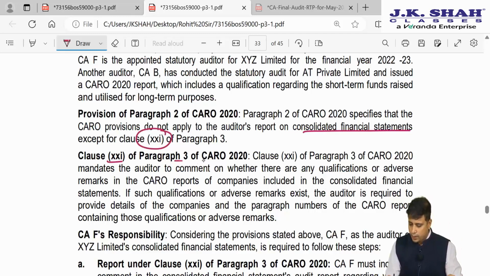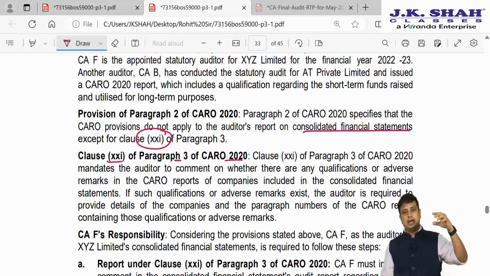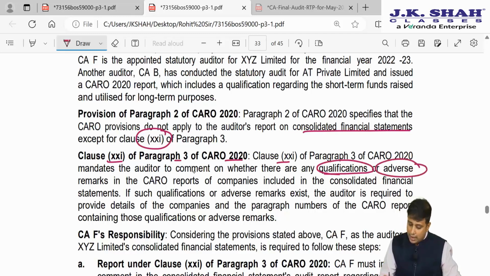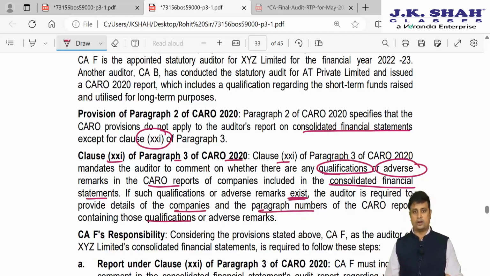So clause 21 of para 3 of CARO 2020 says that if you are an auditor of a holding company, clause 21 mandates the auditor to comment whether there are any qualification or adverse remark in CARO reports of companies included in the CFS. If qualification or adverse remark exist, the auditor is required to provide details of the companies and also the paragraph number of the CARO report containing this qualification.